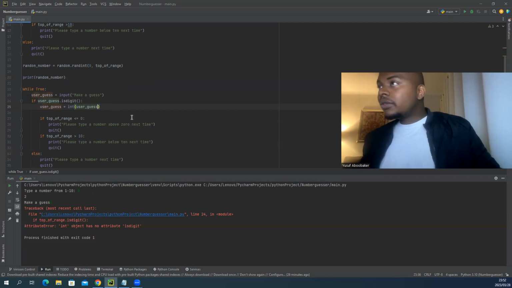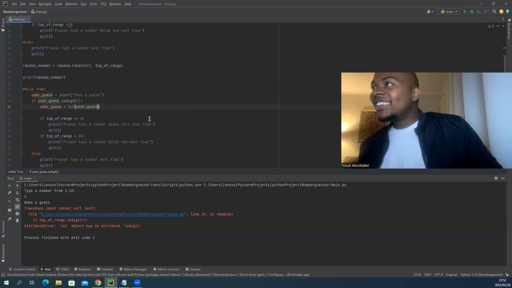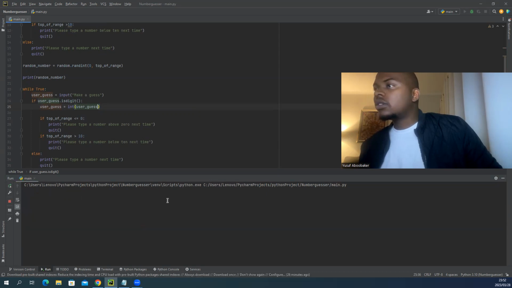Here's a guess. Okay, cool. Let's try it out. Type a number from 1 to 5. Make a guess. I don't like it like that. I need to make a space there, but we'll just play with it.